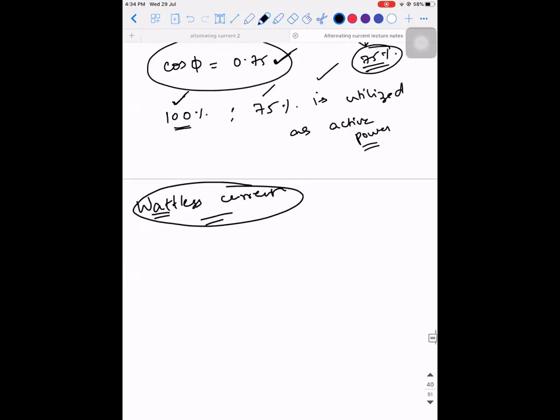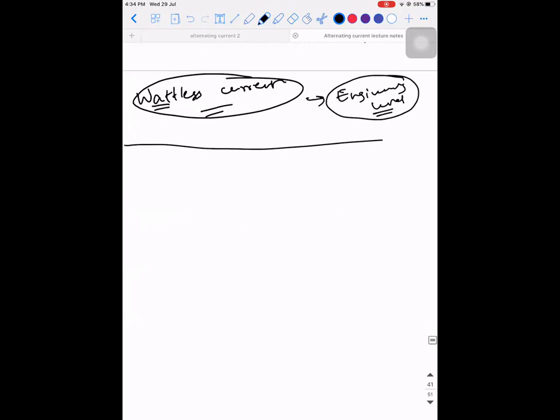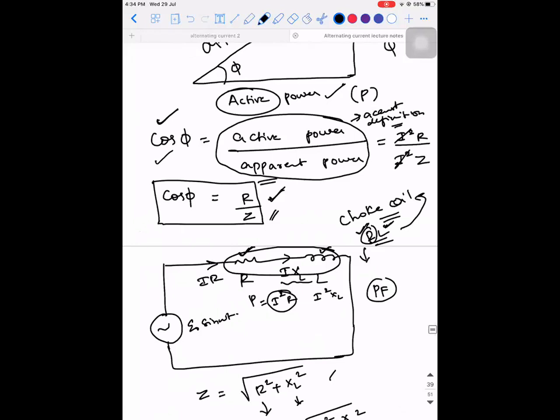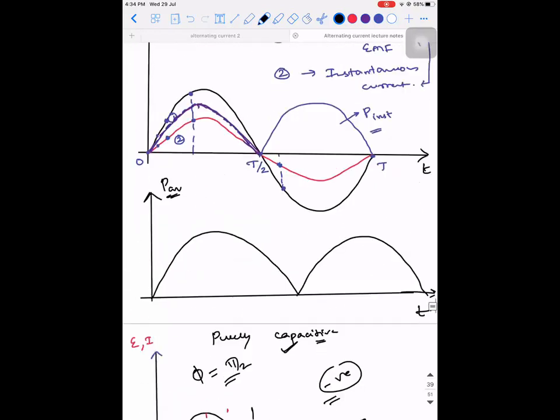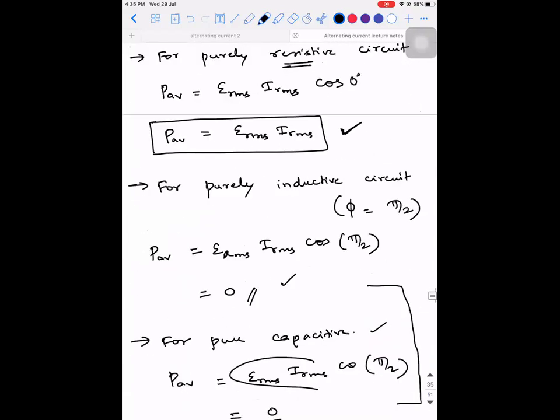Actually, the one which I've explained you now is an engineering level concept. I'm not expecting you to understand 100%, but it's just an attempt from my side to make you visualize that. Try to put some effort, you will definitely understand at some point. Is that clear? With respect to your exam, if you know the definition that cos phi is equal to active power by apparent power, that is more than sufficient. Secondly, you should know this formula: ERMS into IRMS into cos phi.